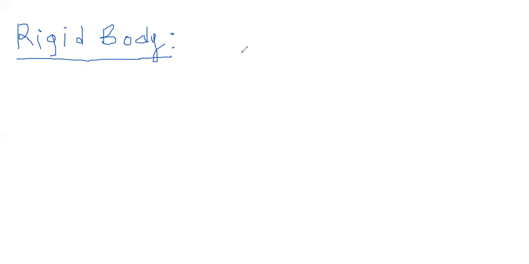Okay. The name itself has its meaning. Rigid means stiff. Okay. So those bodies we consider in our assumptions. In our numericals also, mostly we consider the rigid bodies. In our mechanics, numericals, then derivations, we consider the rigid bodies. Remember this. Okay. Now, on those rigid bodies, the force is acted upon.